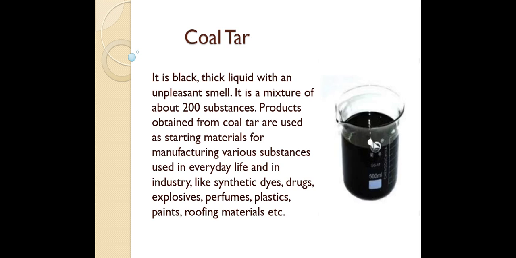Now let's see what coal tar is. It is a black thick liquid with an unpleasant smell. It's a liquid, and it has a very odd smell. It is a mixture of about 200 substances. Products obtained from coal tar are used as starting material for manufacturing various substances used in everyday life and in industries, like synthetic dyes, drugs, explosives, perfumes, plastic, paints, roofing materials. Everything is prepared from this coal tar.